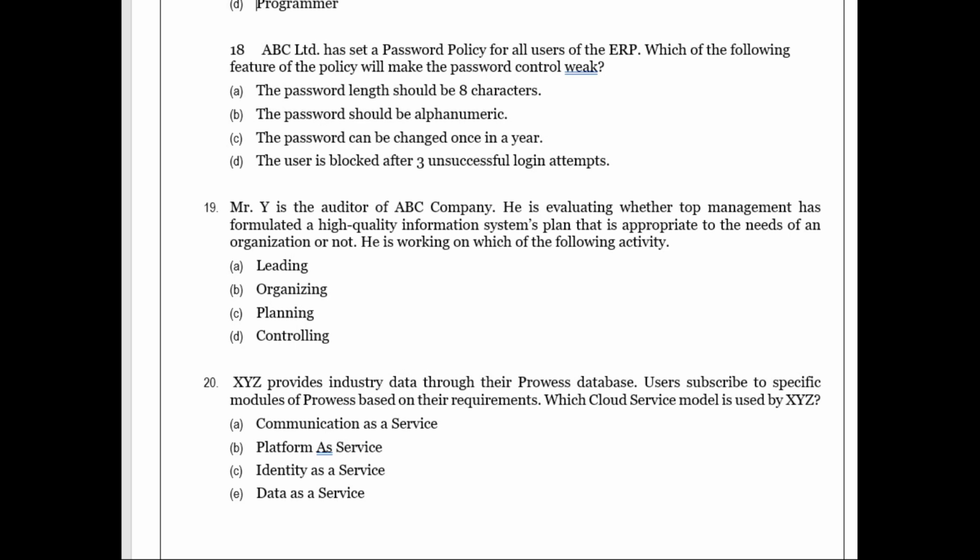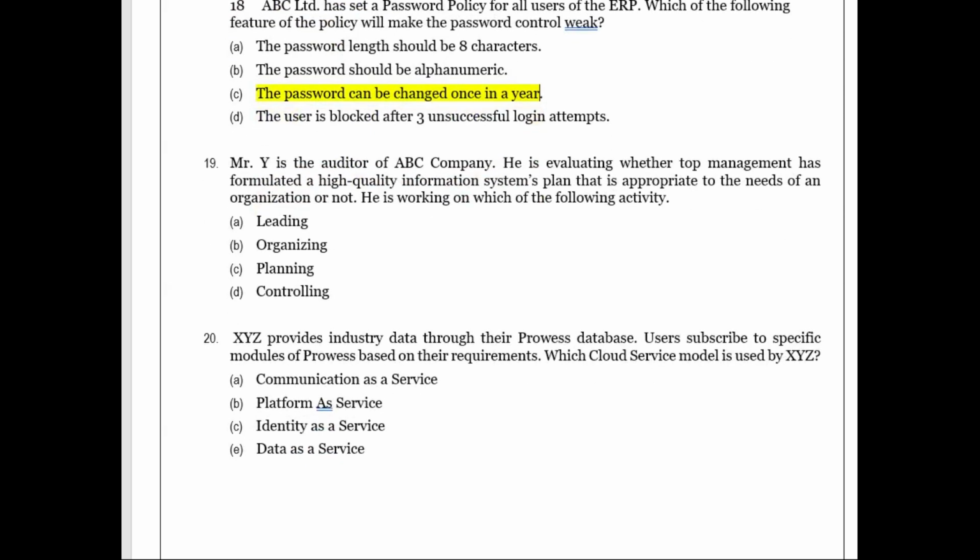The password should be alphanumeric, of course, so it is a strong characteristic. Password can be changed once in a year. No, it's a dangerous thing. The user is blocked after 3 unsuccessful login attempts. It is a good thing. When you block the user, the access can be restricted. So what is the policy which makes the password weak? The password can be changed once in a year. No, it should be changed on a frequent basis, maybe once in a month or once in 3 months. So with 1 year and only one password, there is a risk of losing the password and there can be a breach in security.